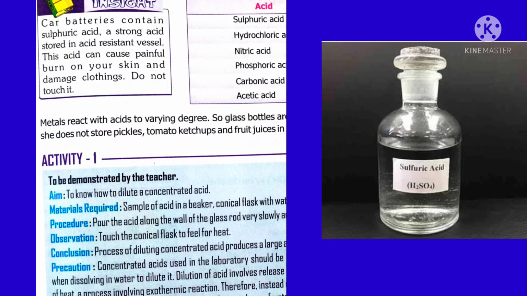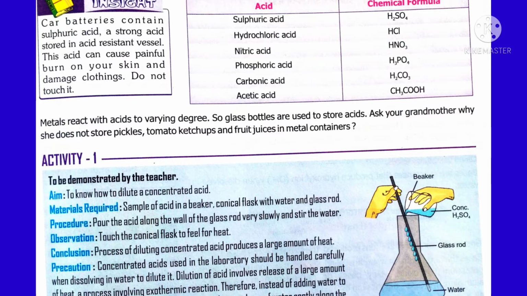Now let's move on to activity 1. It is to demonstrate how to dilute concentrated acid. What is concentrated acid? The acid which has no more water. You did not add any water to the acid, then such acid is called concentrated acid. Now tell me, is concentrated acid a strong acid or weak acid? It is a weak acid because it does not form ions since you did not add water.